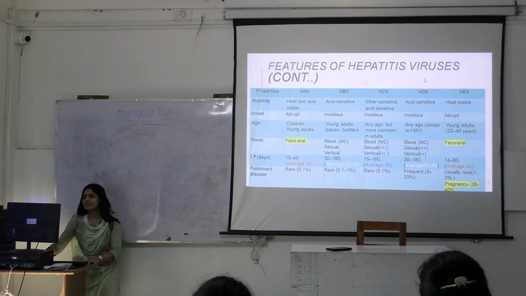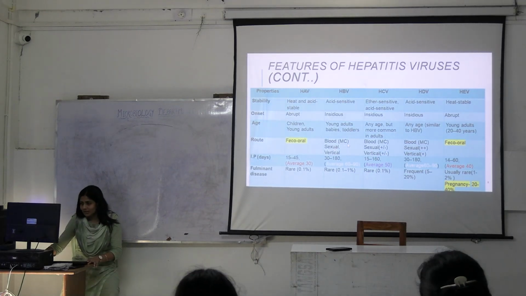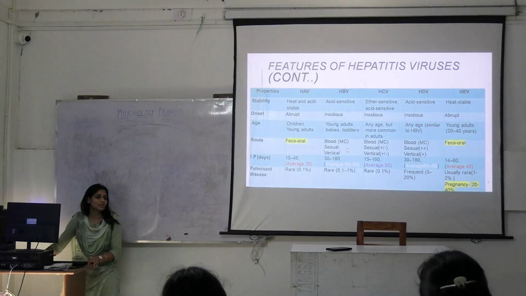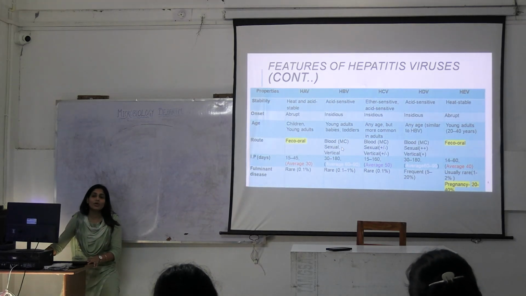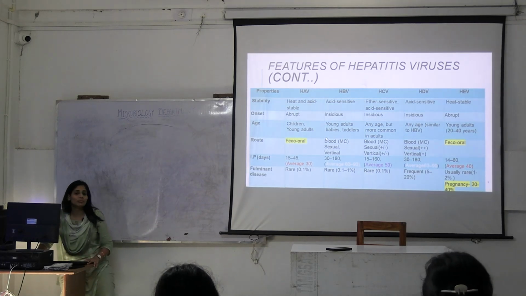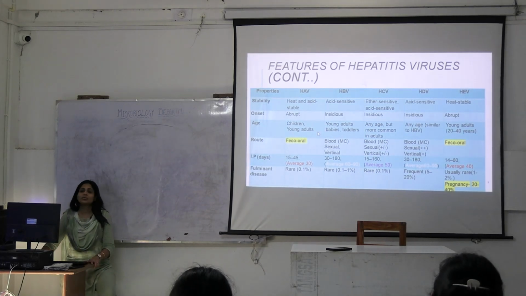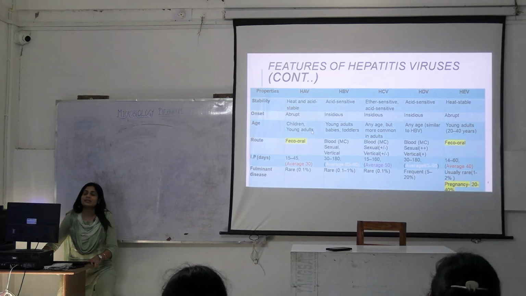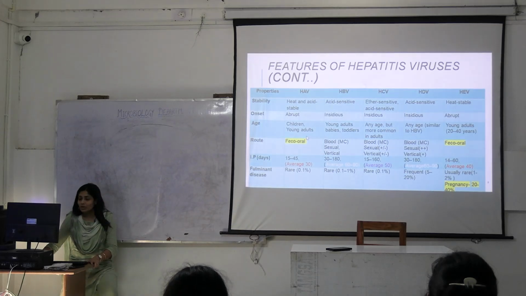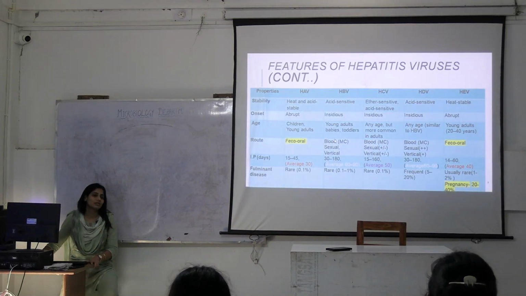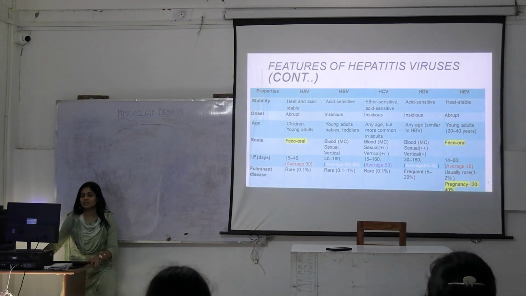Hepatitis B, hepatitis C and hepatitis D. These have the most common route of infection through parenteral route, blood. Okay. Blood transfusion, sexual contact, from mother to fetus, vertical transmission, or even during feeding if the nipples are cracked, okay, or through direct contact on abraded skin, sometimes using common razors, okay. All these things will lead to blood transmission of hepatitis B virus. Okay, these are all the routes of transmission.